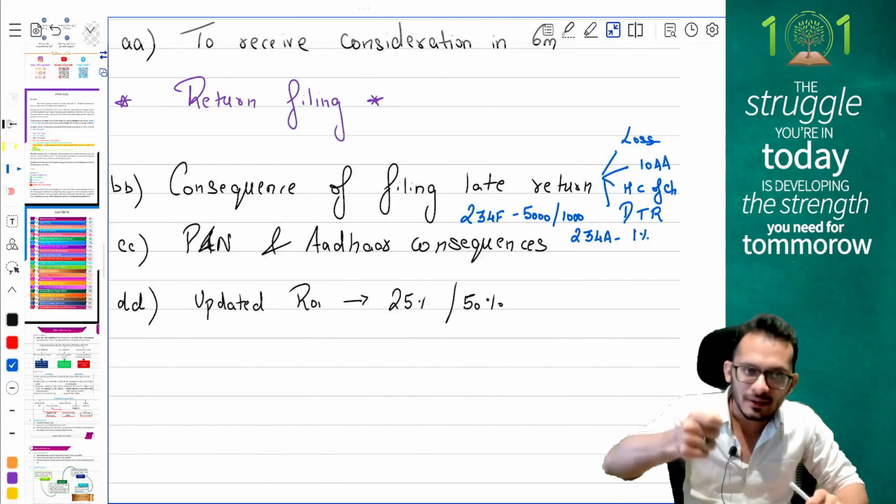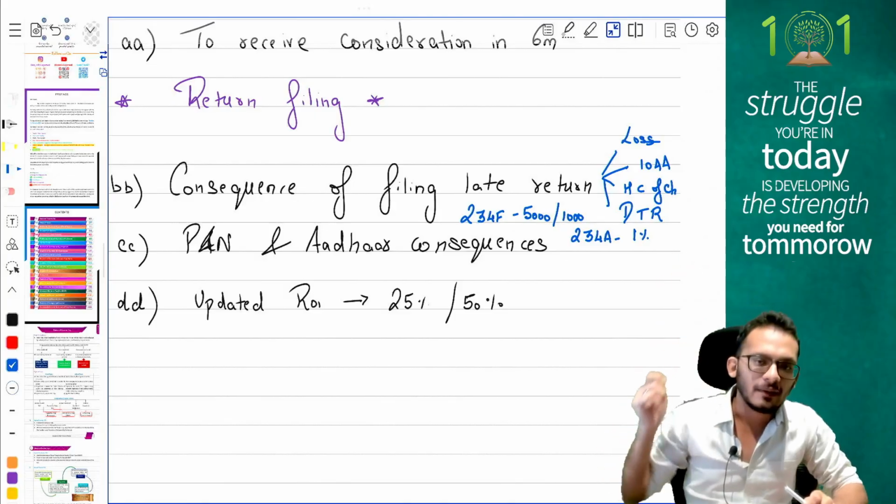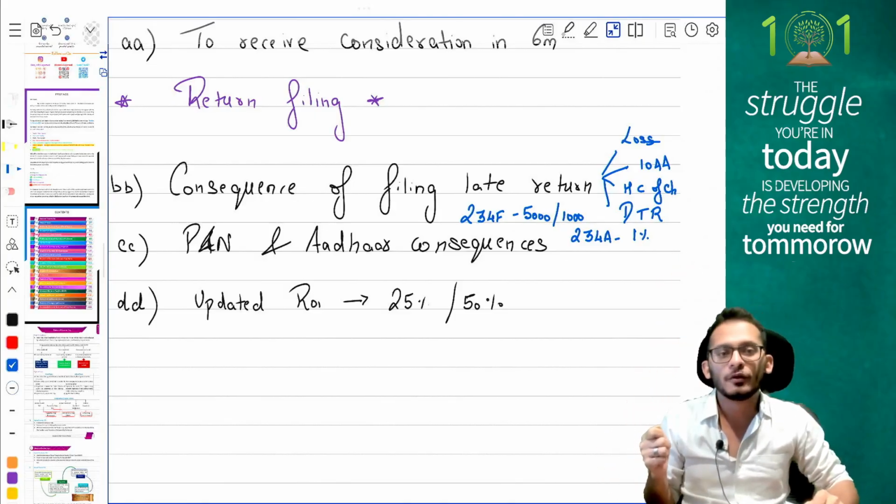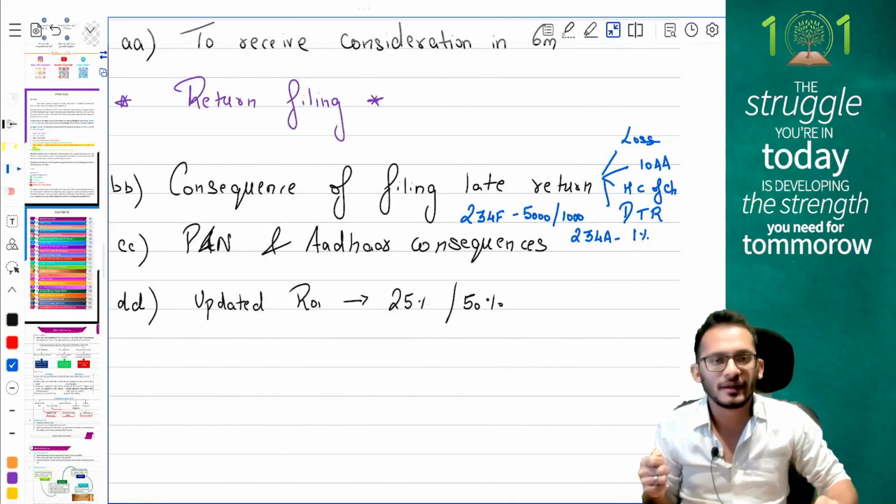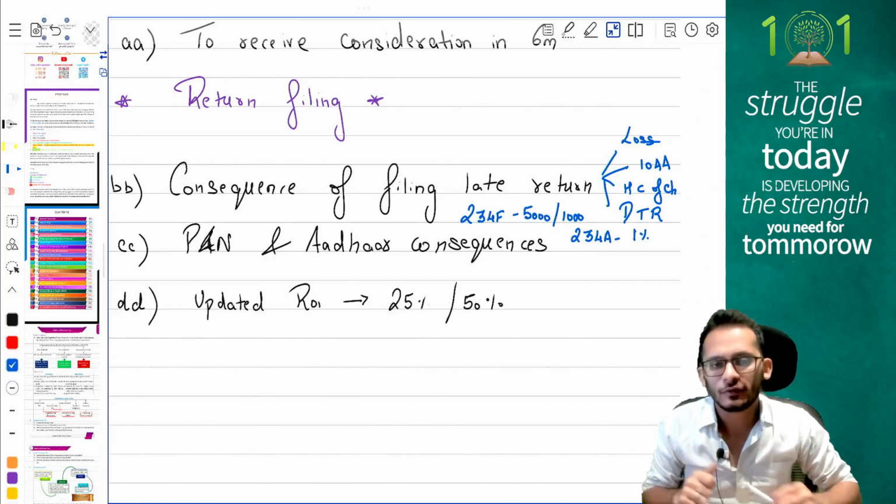And if you go and report this PAN number to any person, then the PAN will be treated as invalid, and therefore you will be levied a penalty of 10,000 rupees per default.